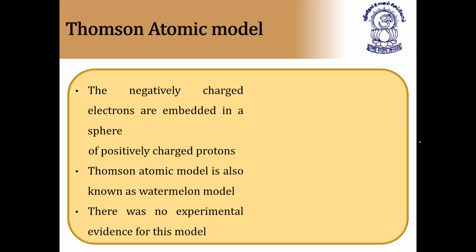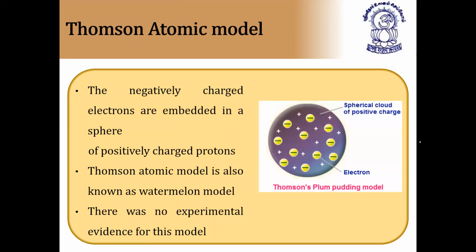In that, 4 points are correct, and in this only they have given that the negatively charged electrons are embedded in a sphere of positively charged protons. You can see the diagram, a spherical cloud of positive charge, and electrons are embedded like seeds in a watermelon. Hence, it is also called watermelon model. There was no experimental evidence for this model, and it failed because protons and electrons are not that close to each other and they didn't mention any nucleus. So that's why this model does not work out, and it's a failed model.